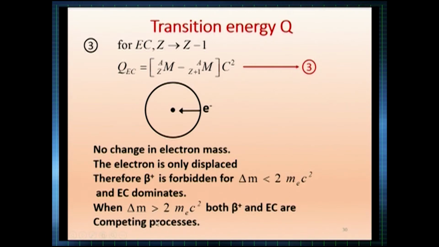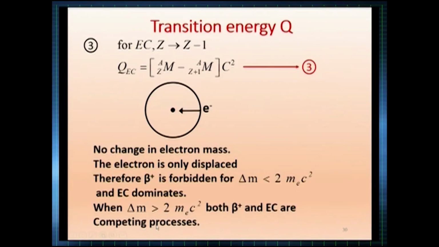As a summary, delta m greater than 2 mec squared is the condition for beta plus. If it is less than that, beta plus will not be emitted and we get only electron capture. When it is greater, both are possible.